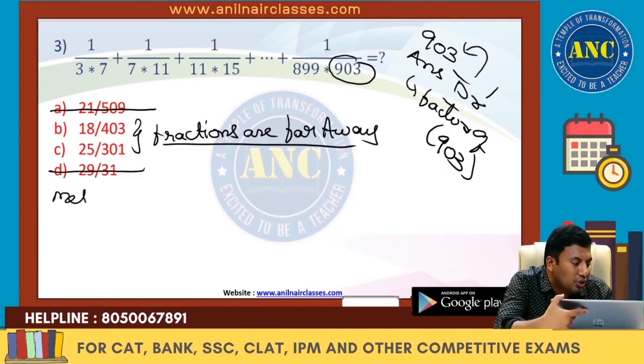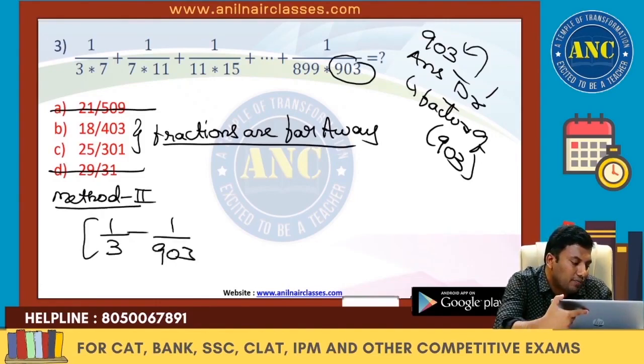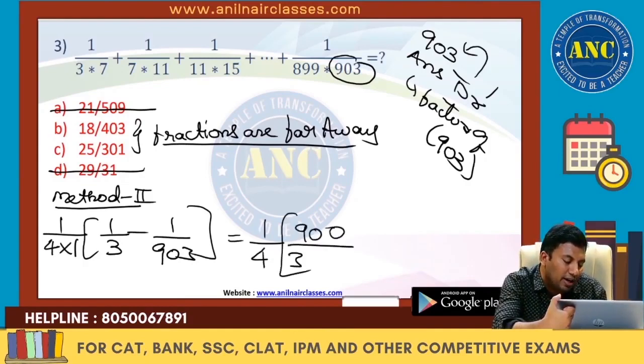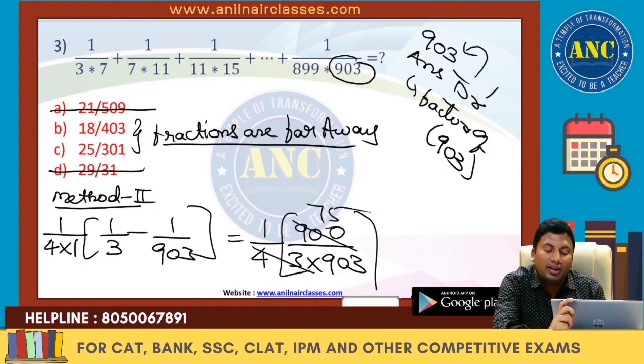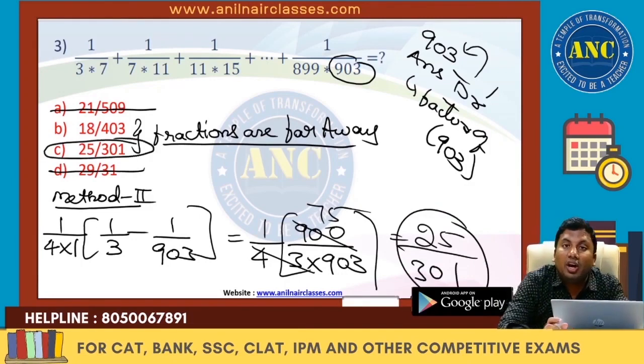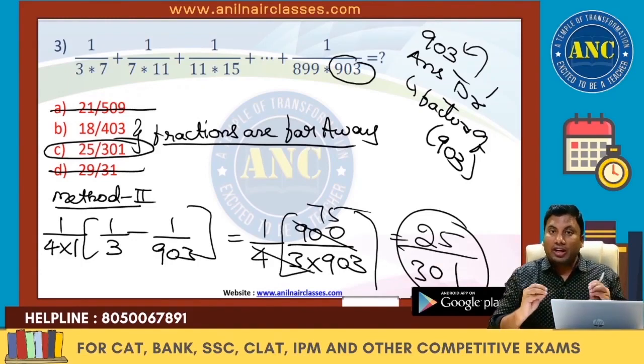Now if I use method 2. What is method 2? Two numerical values are there. Write the first and write the last. 1 by, the difference between two consecutive numerical values is 4, so two numerical values become 1. 1 by 4 into (903 minus 3), 900 divided by 3 into 903, which is 75 by 903, that is 25 by 301. Are you all with me? According to method 2, 25 by 301 is the right answer.